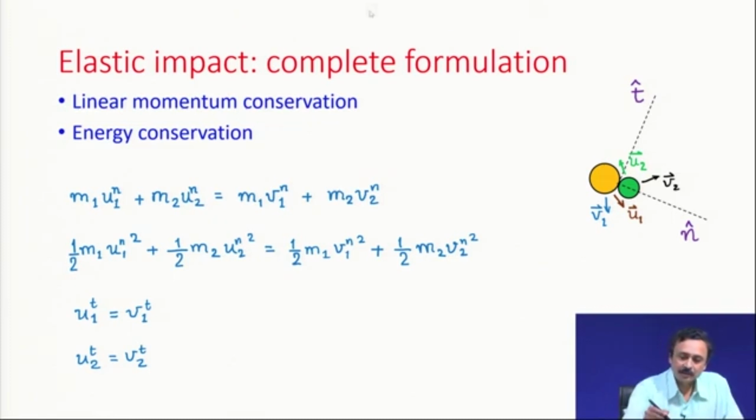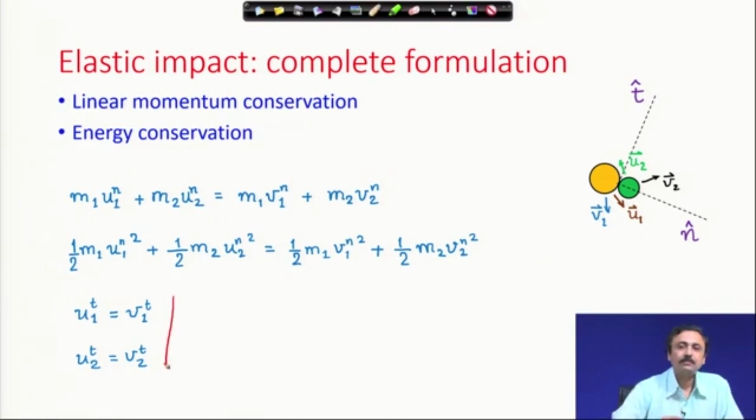These two are trivially solved because the initial velocities u1 t and u2 t are specified. Therefore, directly I can get v1 t and v2 t. For v1 n and v2 n, the normal components, I have to solve these two equations: the linear momentum conservation in the normal direction and the kinetic energy conservation of the system.